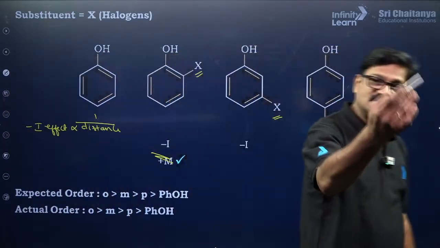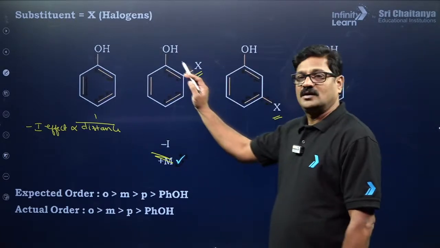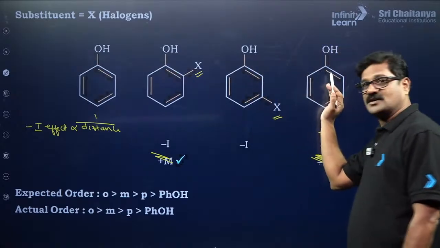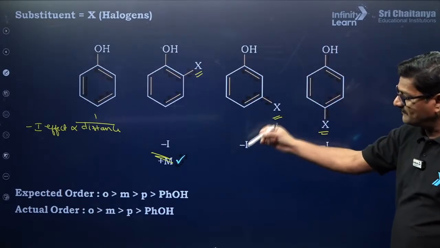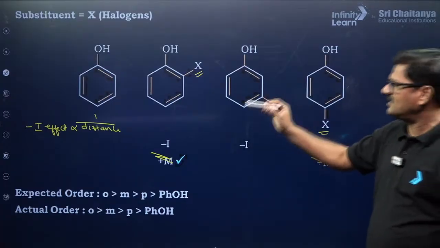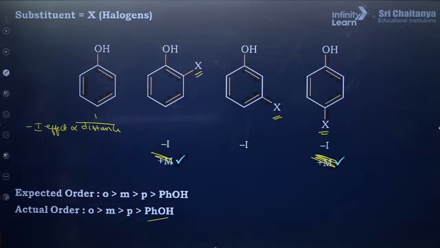As distance increases, inductive effect decreases. So the inductive effect will be more in this one, less than this, and least in this one. So ortho is greater than meta, meta is greater than para, and the acidic strength of phenol will be the least. Are you getting or not? Clear? Any doubt?